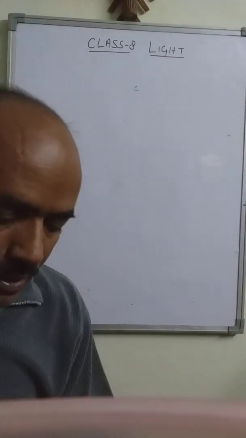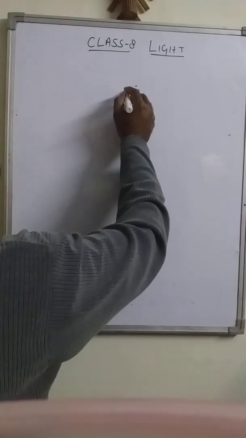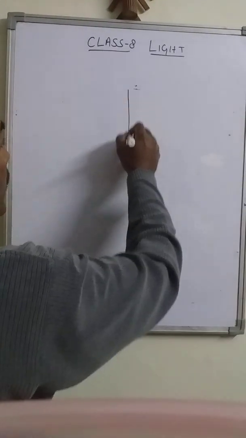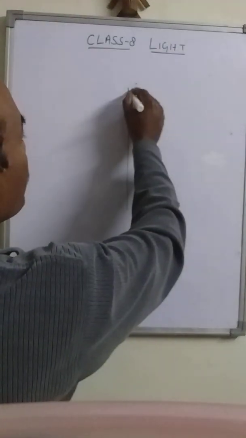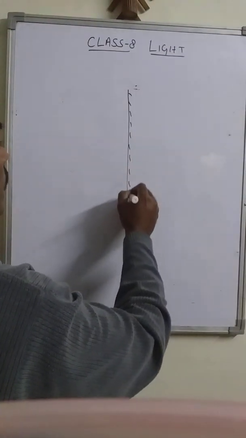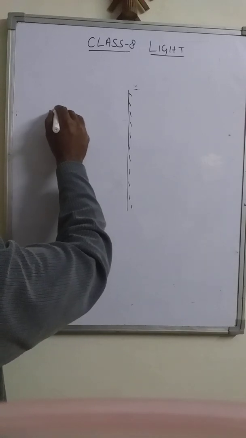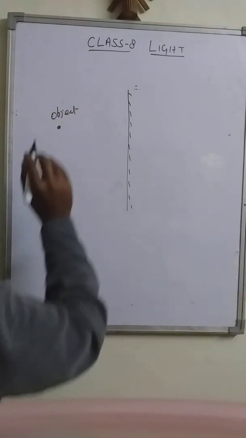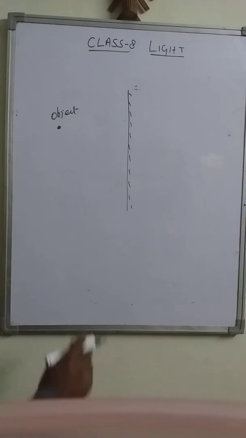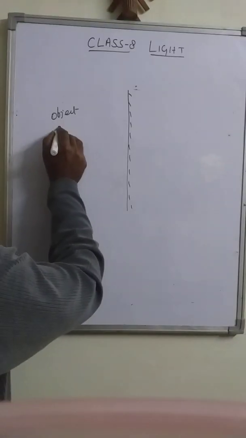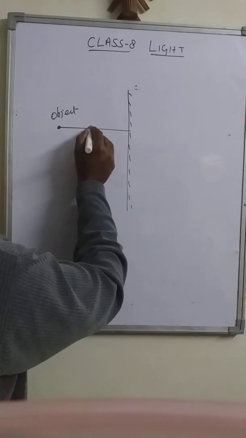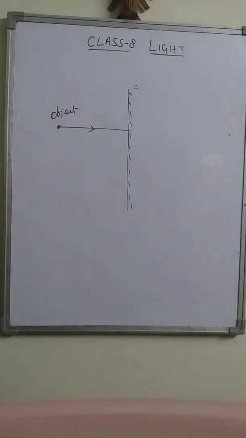This is the plane mirror. Right? This is the object. From the object, I take one light ray. It is traveling perpendicular to the surface of the mirror.